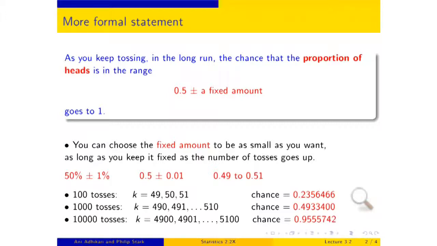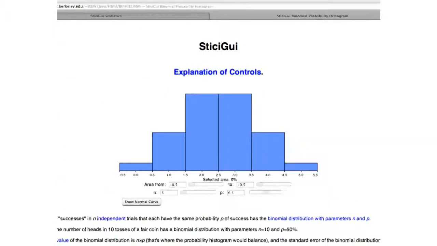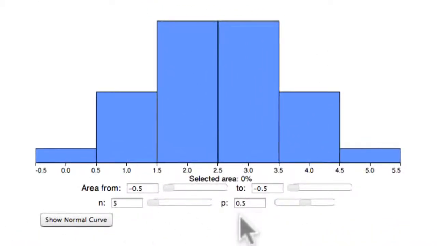And so what we're going to do is we're going to use the binomial histogram program in your textbook and see what's happening to the picture. Here's the binomial probability program in your online text. Parameters n and p, and by default they're starting with n equals 5.